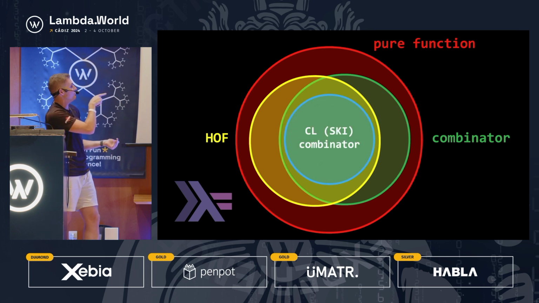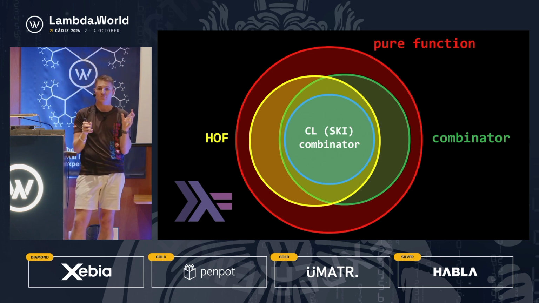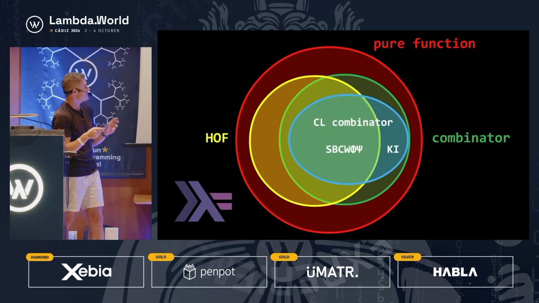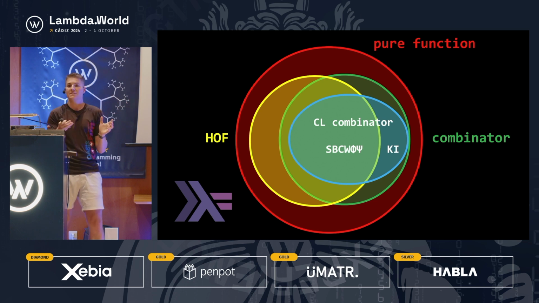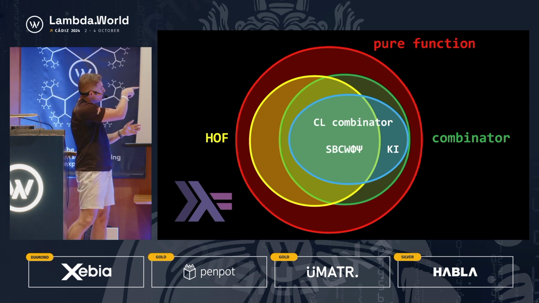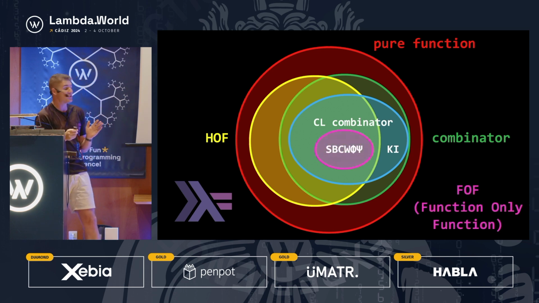Technically, a couple of the combinators that I'm going to talk about don't fit inside this yellow and green. And so when I say combinator, I'm specifically referring to these combinators from the SKI combinator calculus. And specifically, K and I are the ones that are outside of this, because K and I, when we see, don't need to take functions. So really the ones that I want are the ones that intersect blue, yellow, and green. And this is what I call function-only functions.